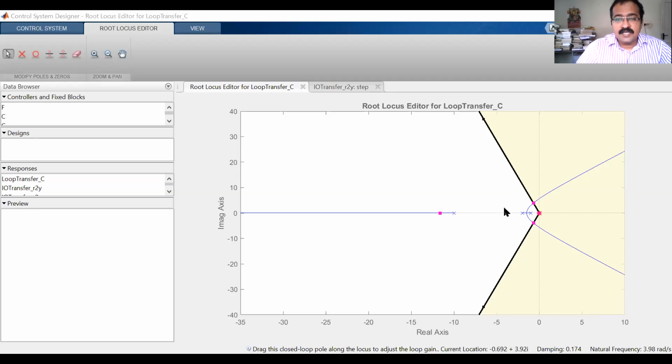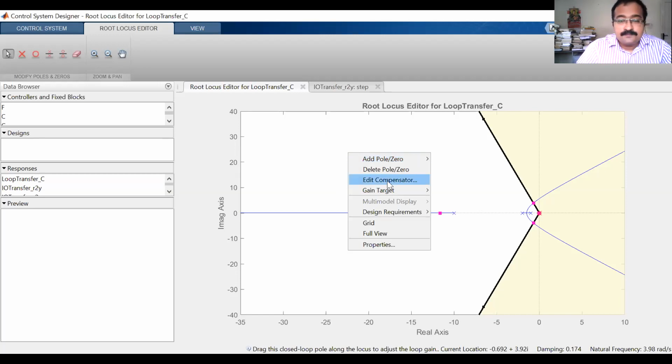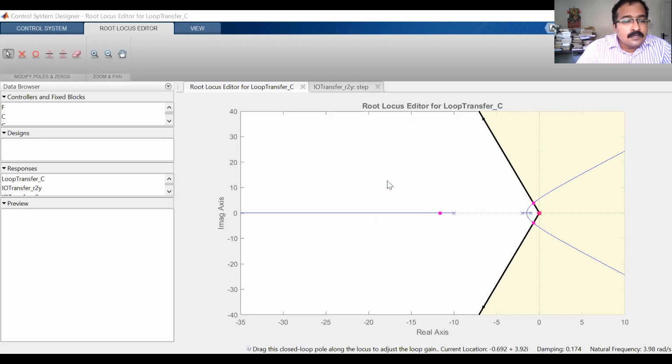So we are trying to design a lag compensator. Okay. So if you do this, our lag compensator pole is at minus 0.01. And zero is at minus 0.0111. Okay.